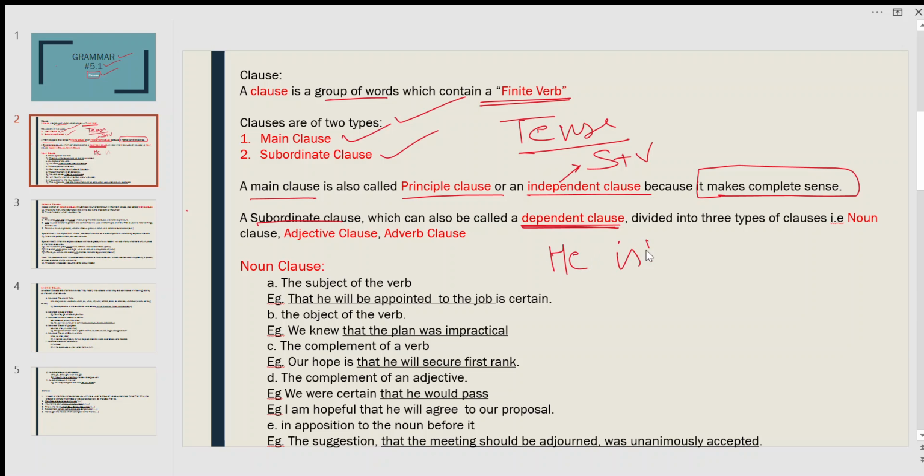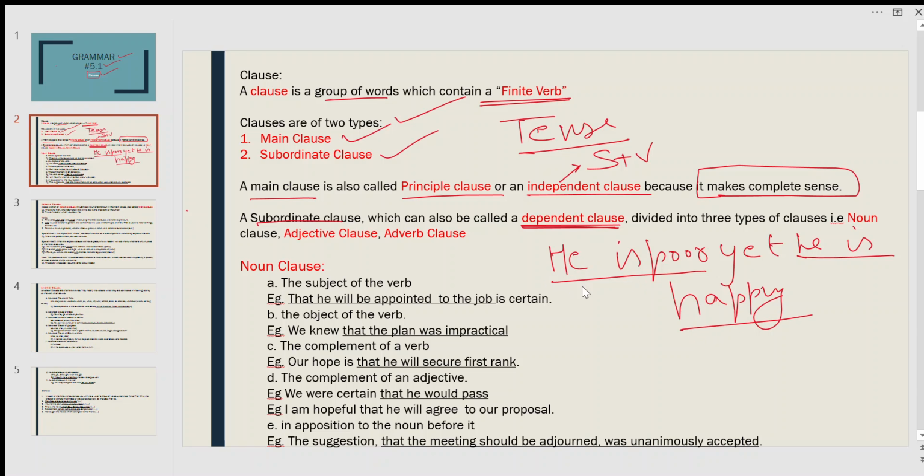he is poor, yet he is happy. Can you see this whole sentence has two clauses? He is poor and he is happy. In the first one, there is a subject and a verb, so it is an independent clause. Next, in this one there is also a subject and a verb, so this is also an independent clause. And these two independent clauses are joined by the conjunction yet.